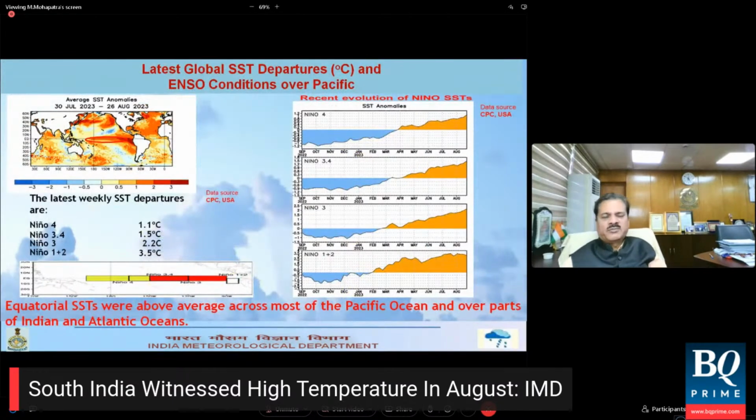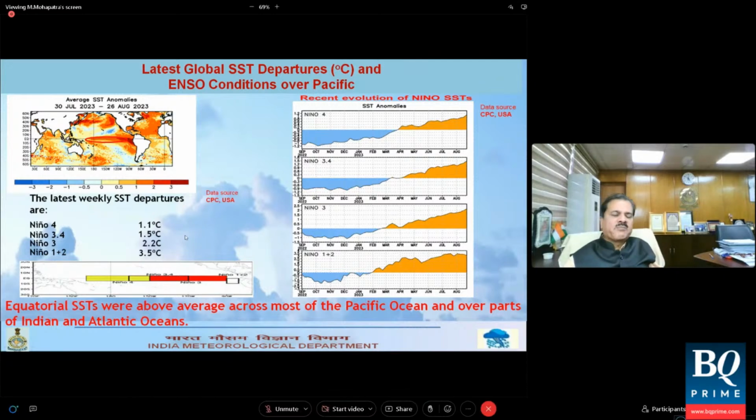Now let us look at the El Nino and Southern Oscillation conditions. At present, Nino 3.4 in the last week is 1.5 degrees Celsius. But if I compare the entire month and the season, the 3-month average, it is still weak El Nino conditions. What it indicates is that the temperature is rapidly increasing over the Nino 3.4 region, and we expect it will become stronger and stronger. At present, weak to moderate conditions are prevailing over the Pacific Ocean. Now, these are the equatorial SSTs over the Pacific Ocean.